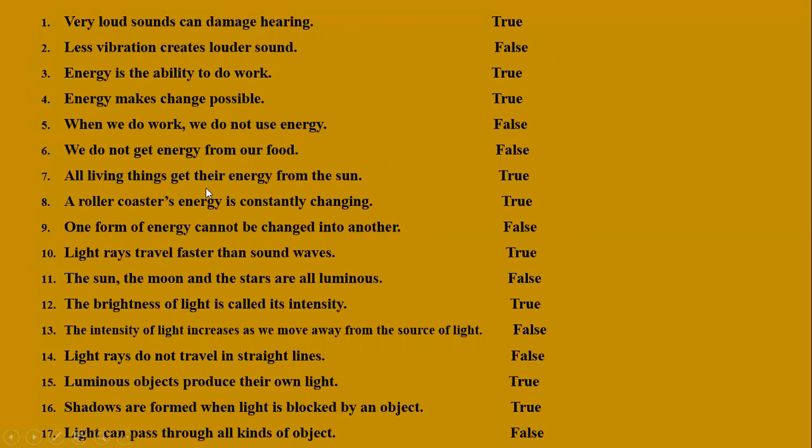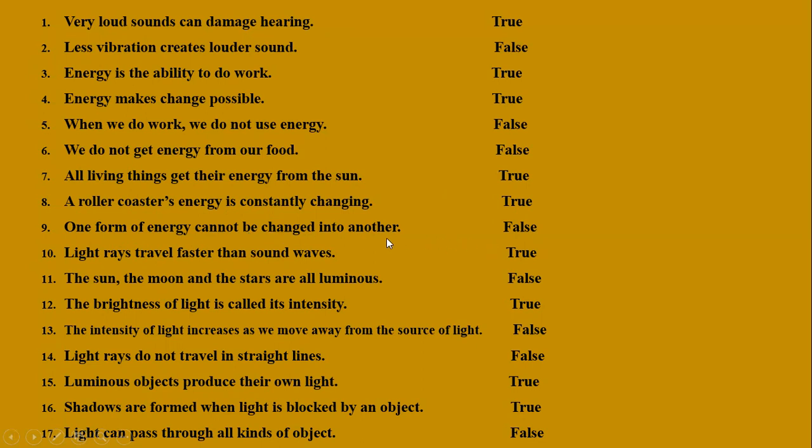All living things get their energy from the sun. Yes, true. A roller coaster's energy is constantly changing. Yes, it is also true. When it moves up and then goes down, the potential energy is continuously changing into kinetic energy. One form of energy cannot be changed into another.